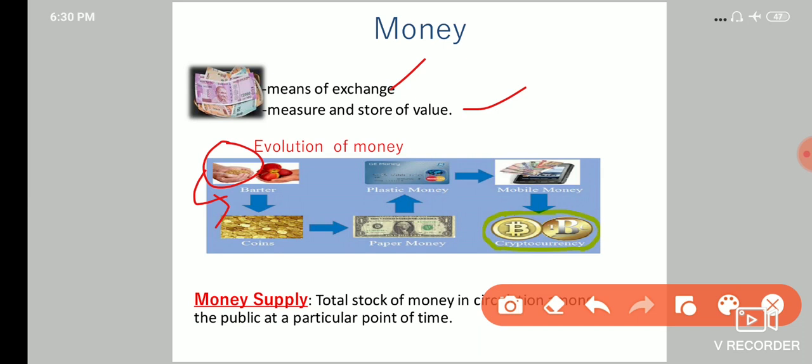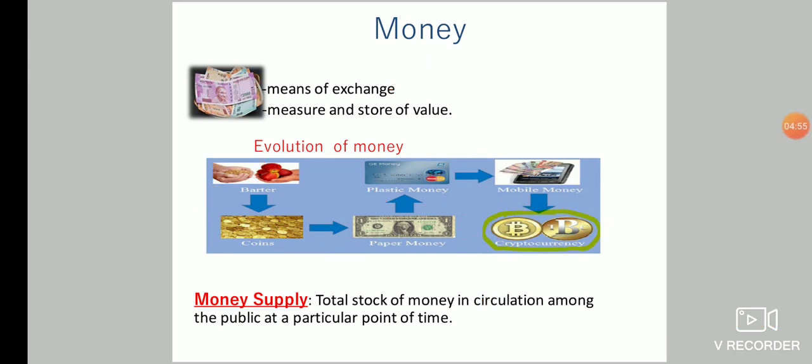Previously they used to be clay coins, and later on eventually it evolved to coins. Then it evolved to paper money, then plastic money, then even mobile money like we use today, like Google Pay, Paytm, PhonePe. And the latest form of money evolution is bitcoins, or the digital currency, virtual currency. So that is the present evolution of money.